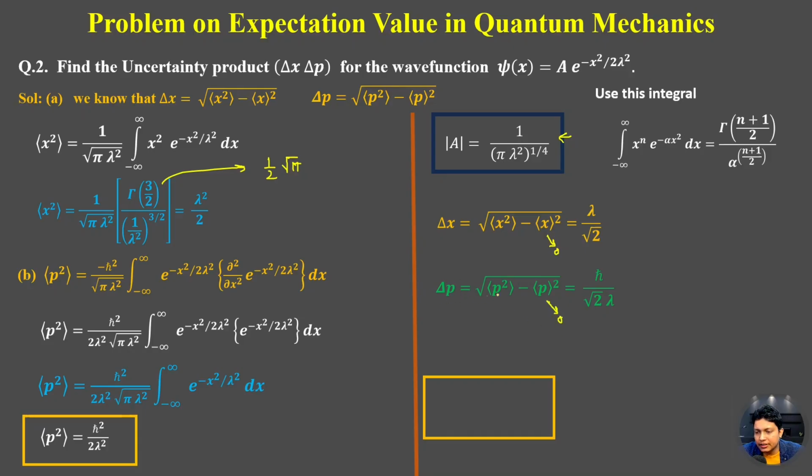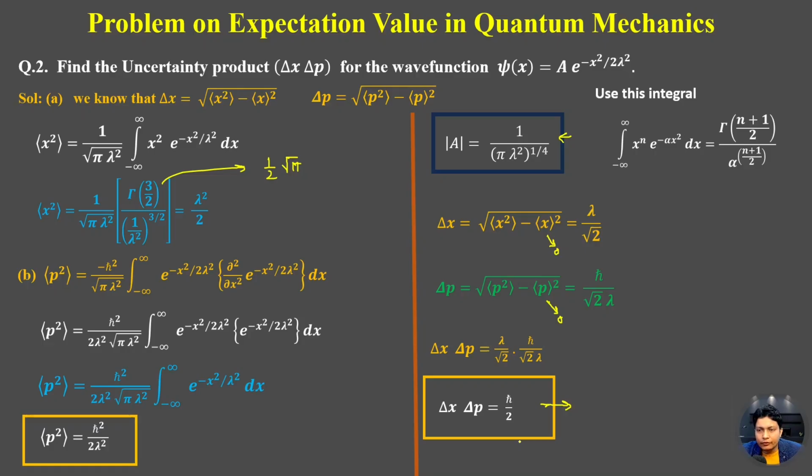So uncertainty in p will be under root square average of p minus average square of p. So here we can get the uncertainty in p will be h by root 2 lambda. Now the delta x into delta p will be lambda by root 2 into h by under root 2 lambda. Now if we solve this, we can get delta x delta p is equal to h by 2. This is very important because for the Gaussian wave function, the uncertainty product will be exactly equal to h by 2. For any other wave function, this will be greater than h by 2.